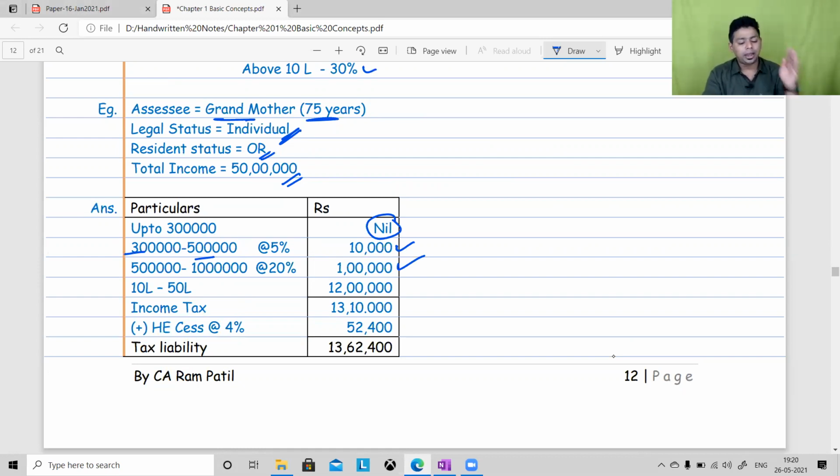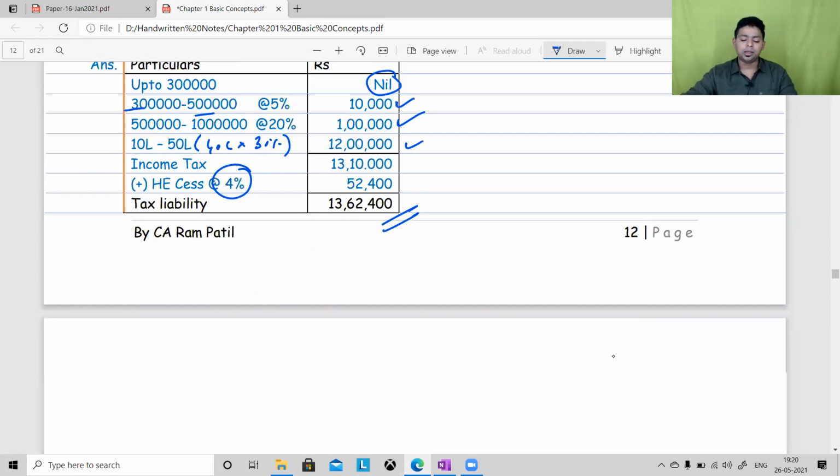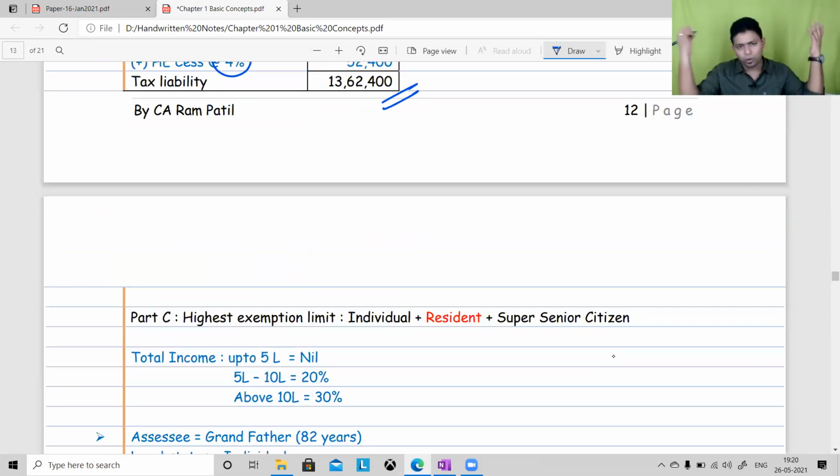This is standard. And now 40 lakh multiplied by 30% is equal to 12 lakh. So total income tax is equal to 13 lakh 10,000. And for health and education cess, we have to add 4%. So the tax liability comes to 13,62,400. Majority of you have given me the right answer. Some of you are still making mistakes. Don't make mistakes. A few more examples, we are going to take a lot of examples. Don't worry. You have to become an expert in computation of tax.